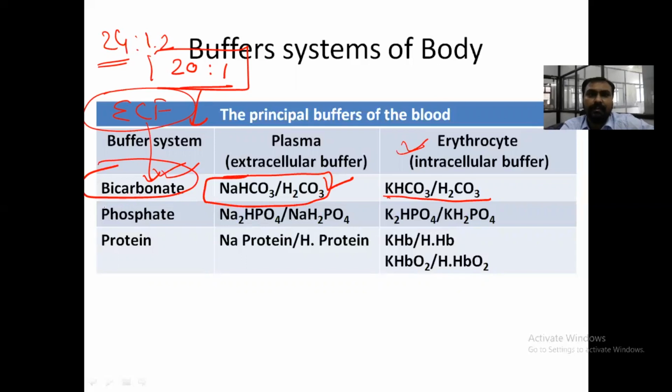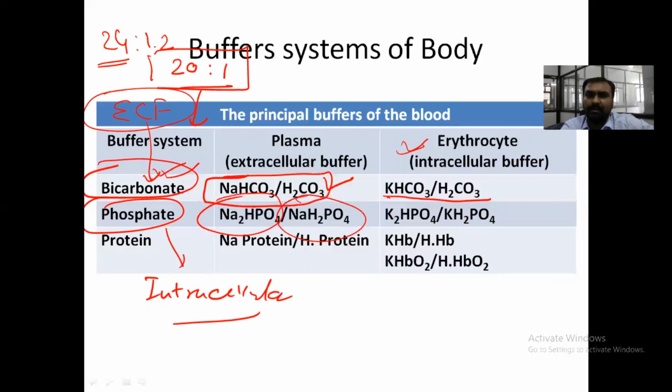Phosphate is a major intracellular buffer. It consists of Na2HPO4 and NaH2PO4. You can see here that NaH2PO4 is the acid, because it can donate the H plus ion to form Na2HPO4. That's why it is called the acid. And here it is the base, because it will take up the H plus.